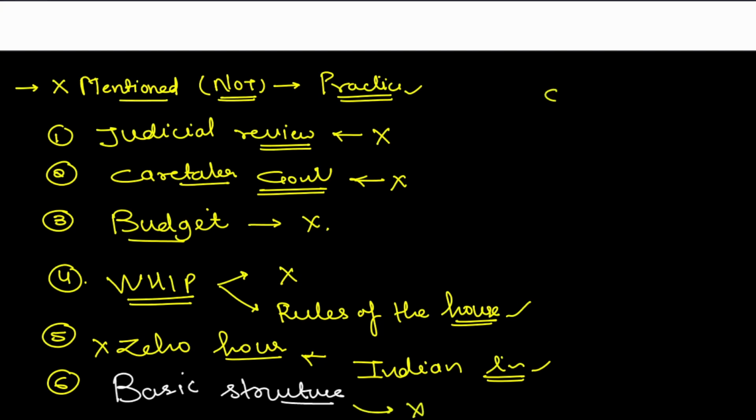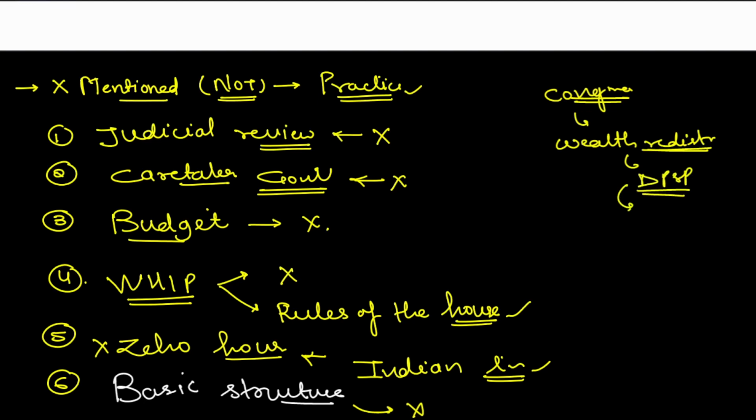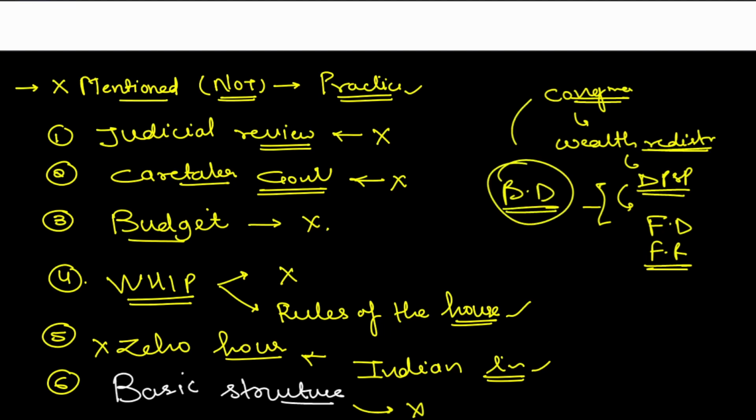We talked about it when we were talking about the Congress Party and wealth redistribution. So we talked about the DPSP. We talked about the balance between the DPSP, fundamental duties as well as fundamental rights. So we saw that it was all based on the basic doctrine. But this basic doctrine is not mentioned in the constitution.